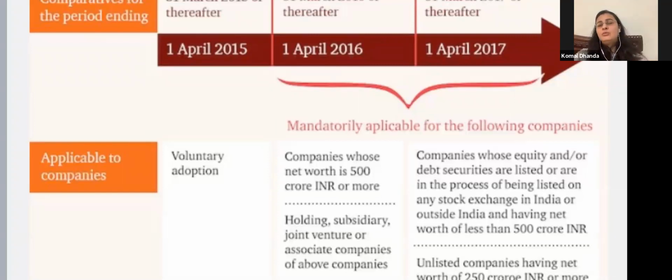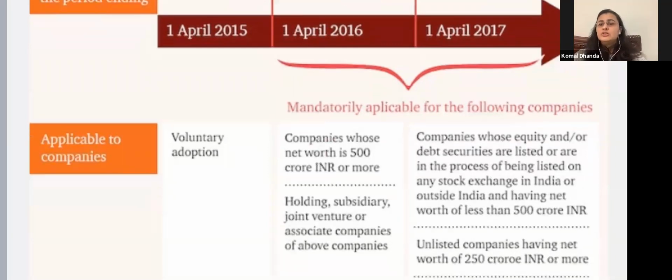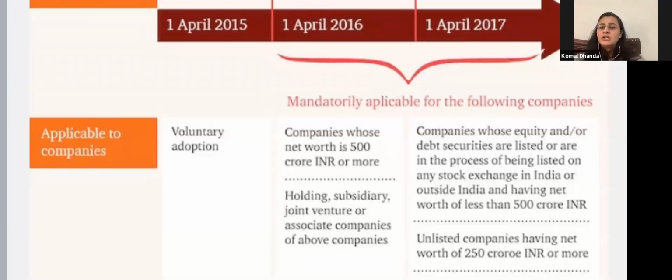Then another applicability came on 1st April 2017, in which those companies were included whose equity or debt securities are listed or in the process of being listed in any stock exchange in India and outside India, having net worth of less than 500 crore. So in the first phase, they were talking only about companies having net worth of 500 crore or more. But in the second phase, they said any company which is listed, whether in India or outside India, even if its net worth is less than 500 crore, also has to follow the Indian accounting standards.